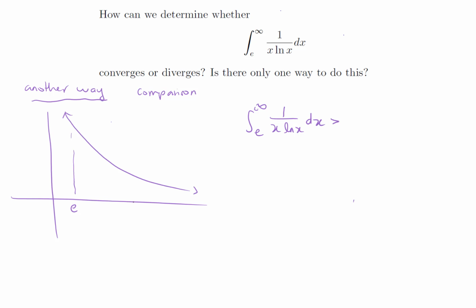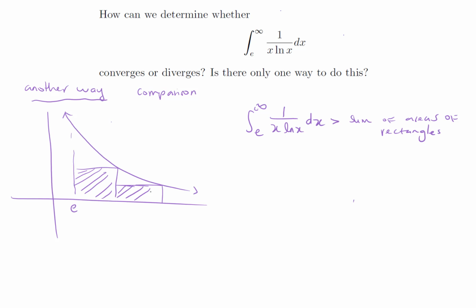And then the integral from e to infinity of the function will have to be greater than the sum of the areas of certain rectangles, and the rectangles will be chosen so that the series we end up with on the right, the sum we get on the right hand side of this inequality, will diverge to infinity. And the rectangles will be chosen so that they will look like this.